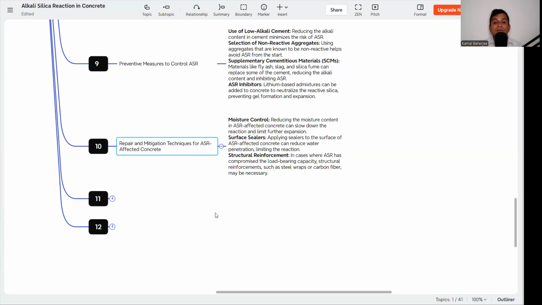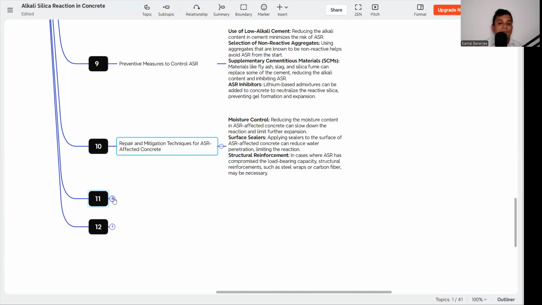Then structural reinforcement. In cases where ASR has compromised the load bearing capacity, structural reinforcement such as steel wraps or carbon fiber may be necessary. You also need to identify how much of the area is affected and the degree of damage, and according to that we can apply our preventive measures. But first we need to prevent moisture entry, use non-reactive aggregates, use low alkali cement, and use a supplementary cementitious material, which is the key to reducing